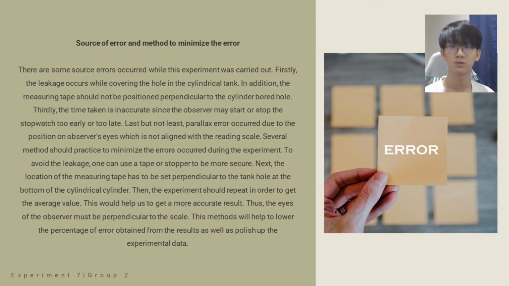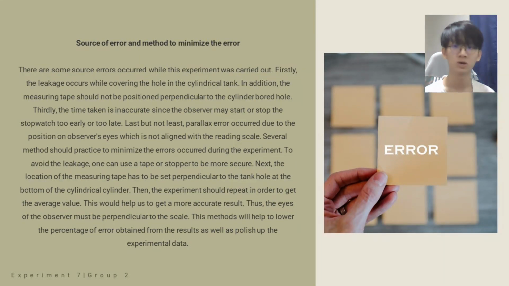In discussion 4, we will be talking about sources of error and methods to minimize the error. There are some sources of error that occurred while this experiment was carried out. Firstly, leakage occurs while covering the hole in the cylindrical tank. In addition, the measuring tape was not positioned perpendicular to the cylinder borehole. Thirdly, the time taken is inaccurate since the observer may start or stop the stopwatch too early or too late. Last but not least, parallax error occurs due to the position of the observer's eye, which is not in line with the reading scale.